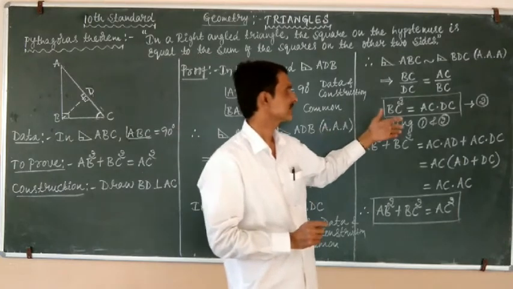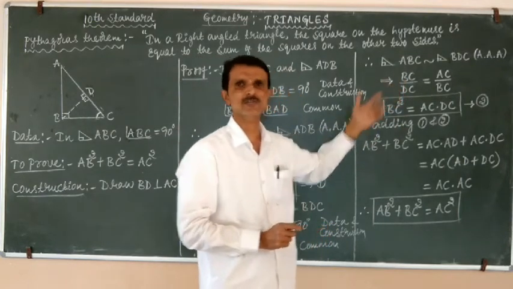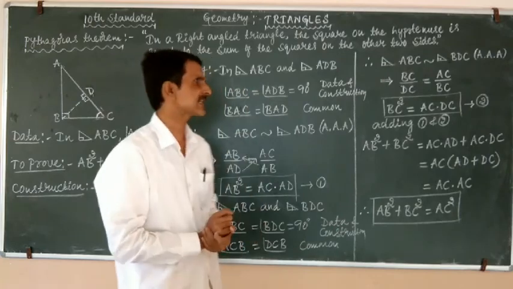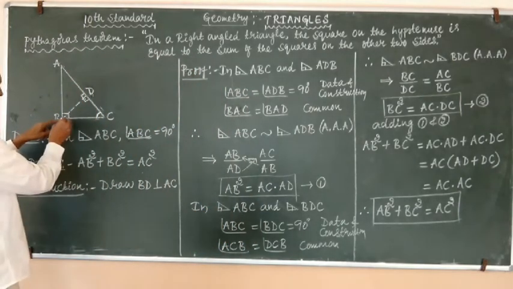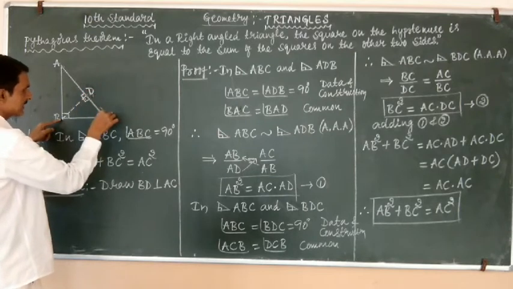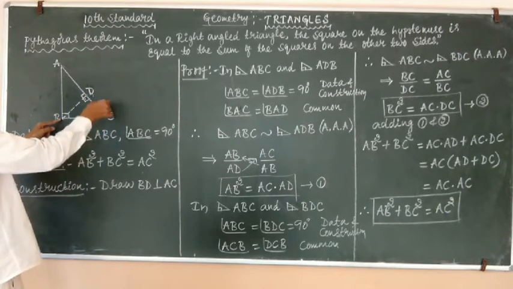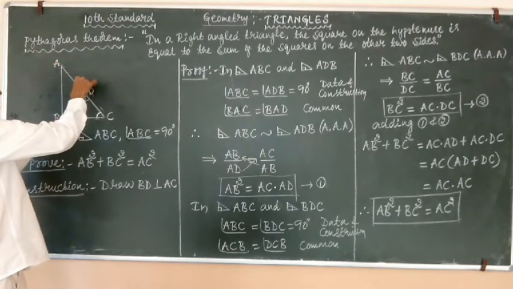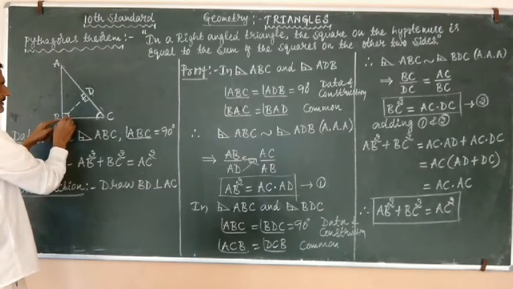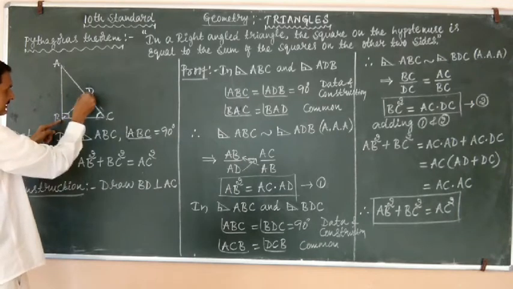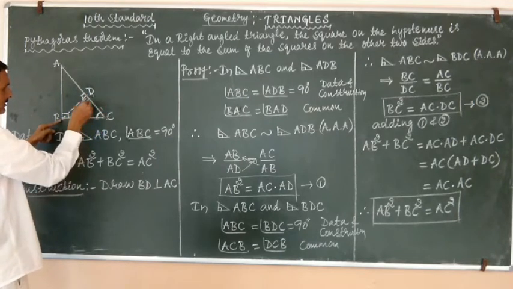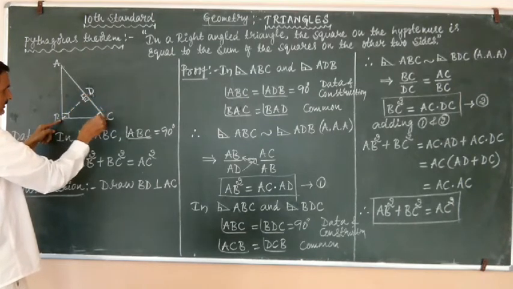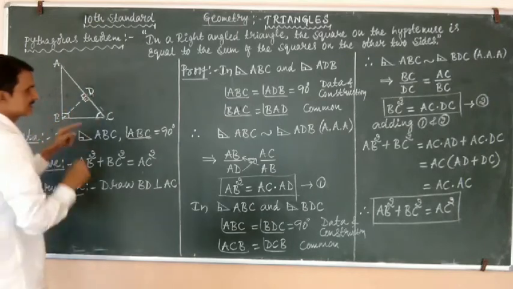So once again, if we write the ratio of the corresponding sides, BC by DC is equal to, again here also we are going to take the hypotenuse AC, which is opposite to the right angle, AC by BC. BC is the hypotenuse of triangle BDC because it is opposite to the angle BDC.